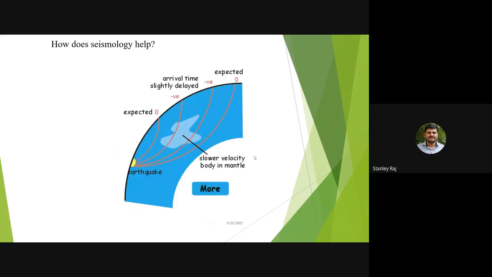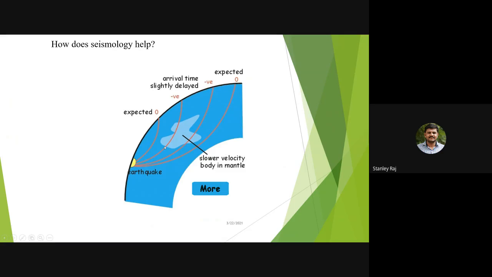So, how does seismology help? Seismology helps to determine what is inside the earth. That is, the internal structure of the earth can be calculated using these seismic waves. If an earthquake originated at a particular place, the wave should reach the station at the expected position. You can see this first wave at the expected position.